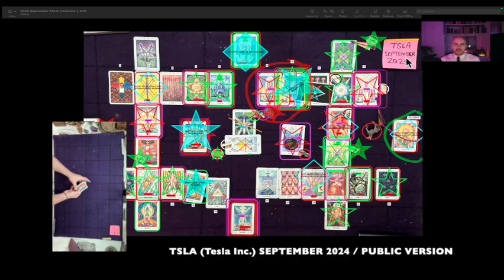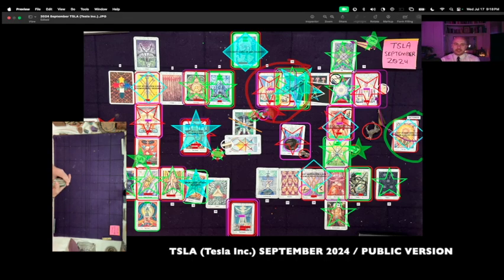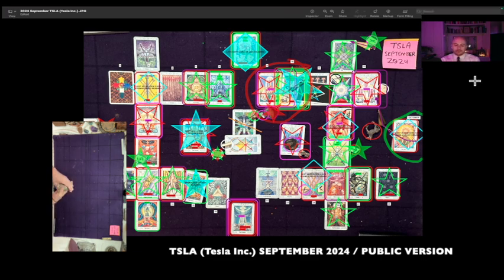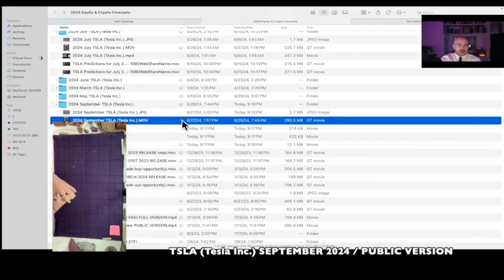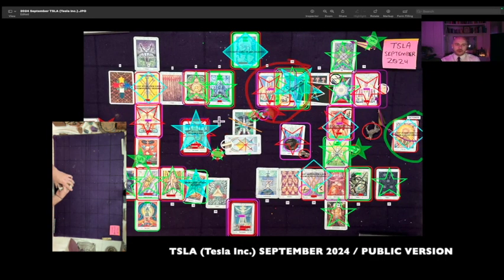This is the Tesla 1 month overview reading for the month of September 2024. It's currently July 17th, 2024, 9:18 p.m. Eastern Time. Tesla at the time of this reading is $248.50, that's USD. The shuffle video for the Tesla reading was created on June 27, 2024 at 1:57 p.m. Eastern Time. That's the video playing for you on the screen.